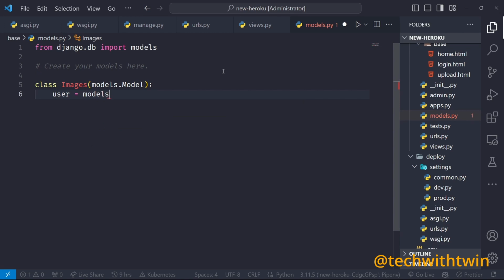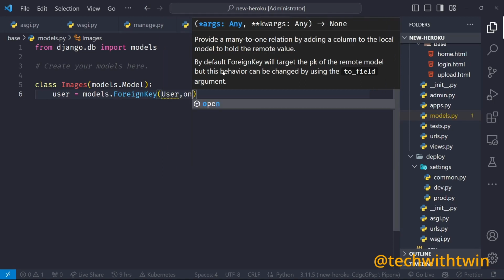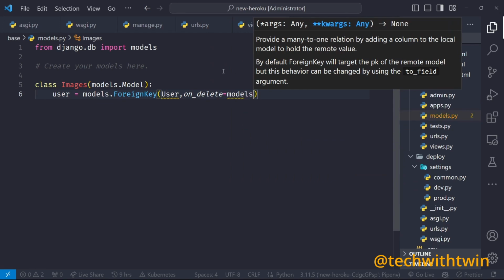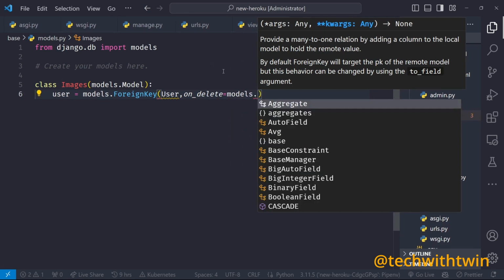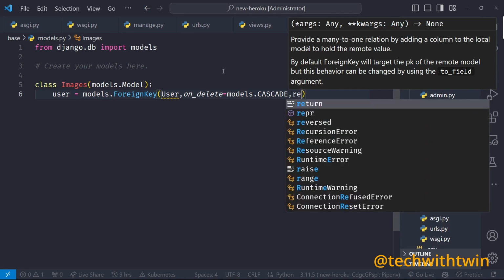So models.ForeignKey. We want a foreign key relationship whereby an image belongs to only one user, and a user can have multiple images. Then on delete, we call models.CASCADE. Cascade says if you delete a user, then delete all the images related to that user.